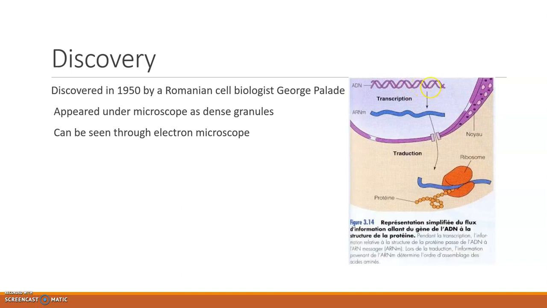That gene is transcribed to an mRNA. This mRNA is then exported to the cytoplasm through this nuclear pore complex. This one is the nucleus, and this is the cytoplasm. So from the nucleus, transcription occurs and this mRNA is transported to the cytoplasm.